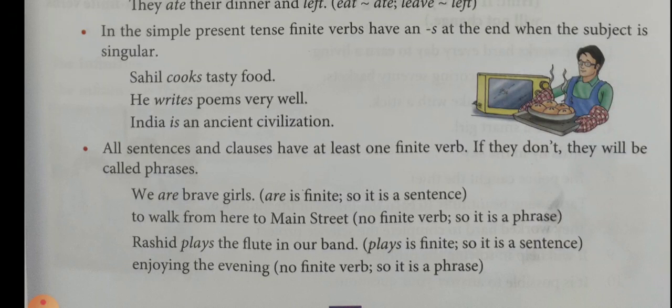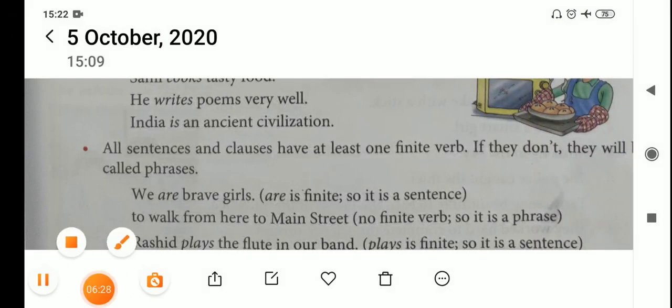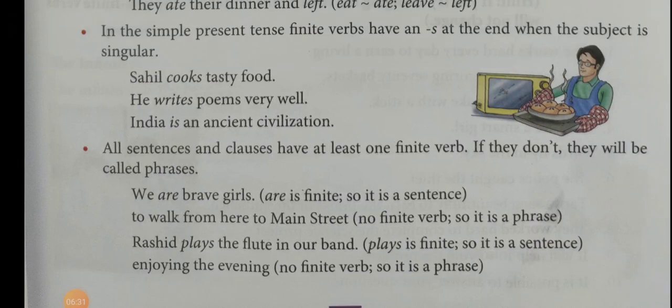All sentences and clauses have at least one finite verb. That's important. If they don't, they will be called phrases. Phrases are a group of words without a finite verb.